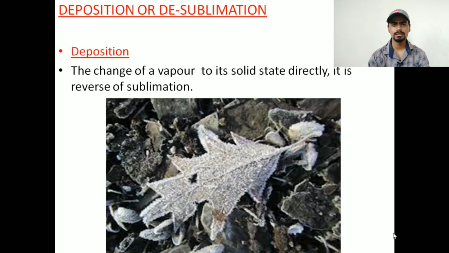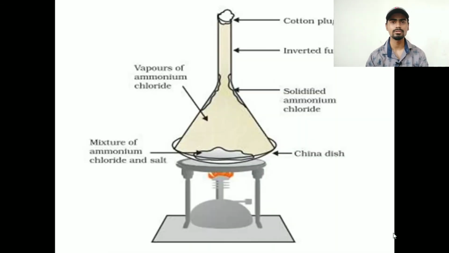Now let us understand sublimation and desublimation from one example. So here is the experiment. We took ammonium chloride and salt. The mixture is there on the china plate and kept on the tripod stand. And now we put the funnel, invert it and keep it, and the top hole we cover with the cotton.